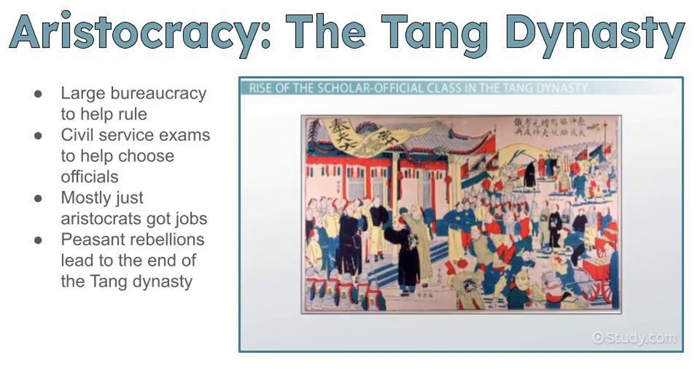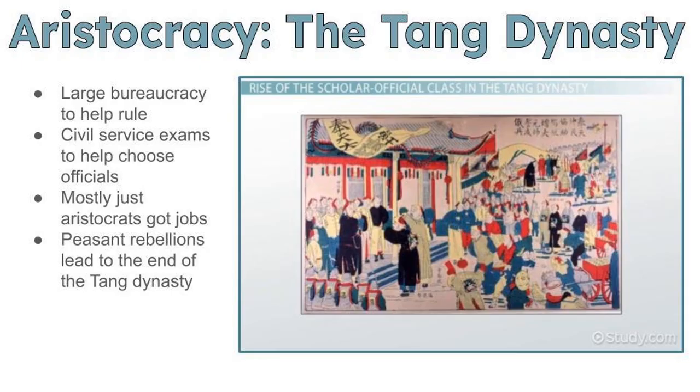All right, later Tang emperors also used civil service exams to fill some government positions. Early in the dynasty, however, emperors chose aristocrats for most high-level jobs. Even the civil service exams favored the aristocrats. As a result, aristocrats held almost all offices in the early part of the Tang dynasty.